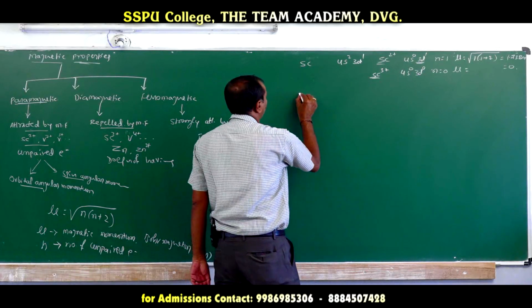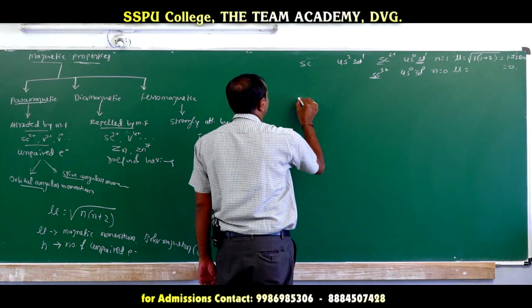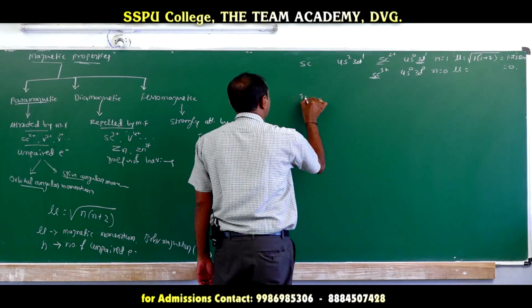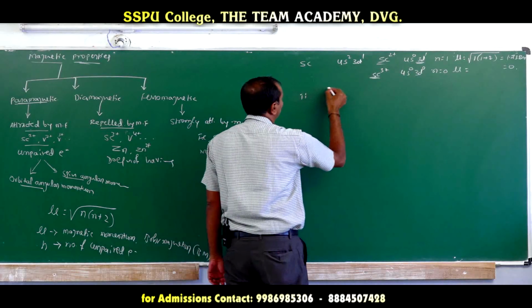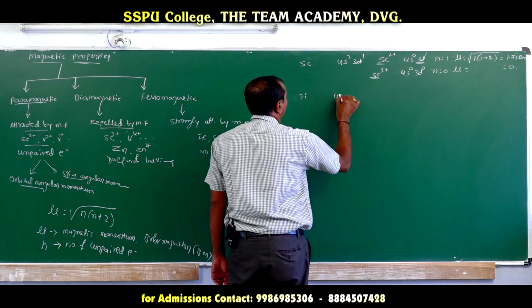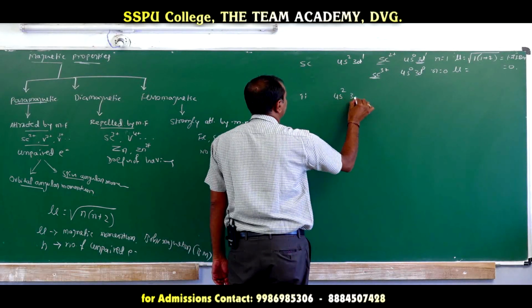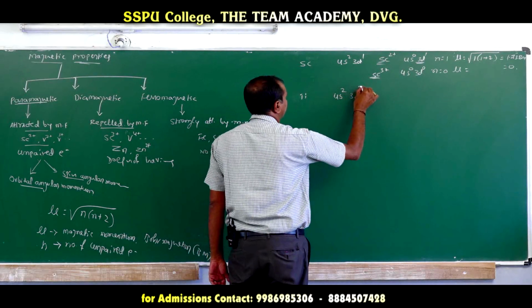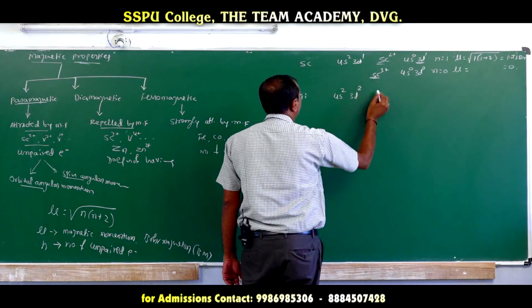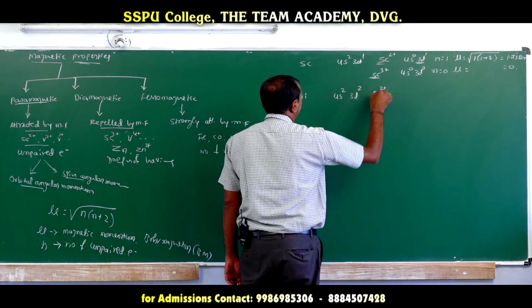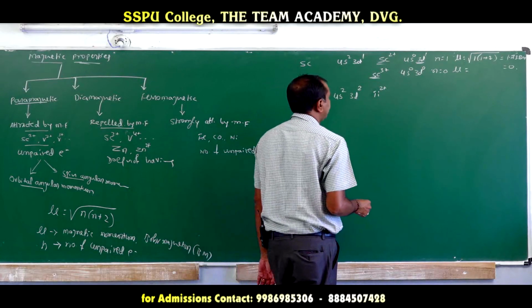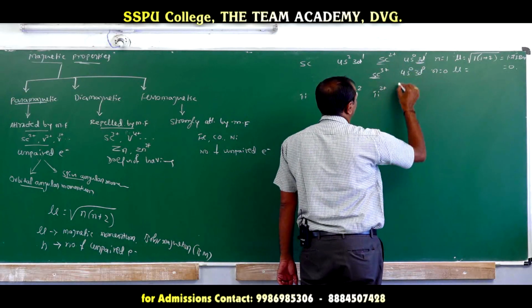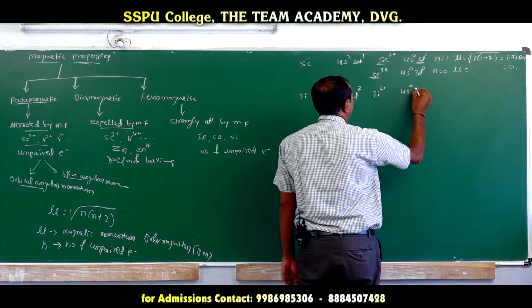Then, if you go for titanium, the configuration is 4s2 3d2. For Ti2+, the configuration is 4s0 3d2.